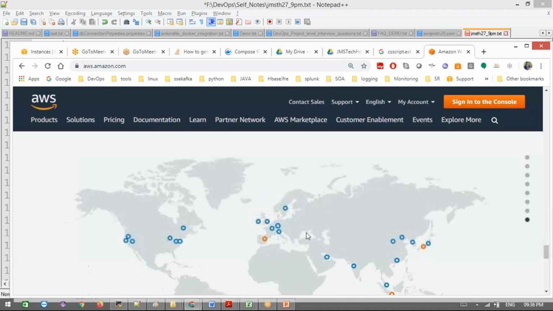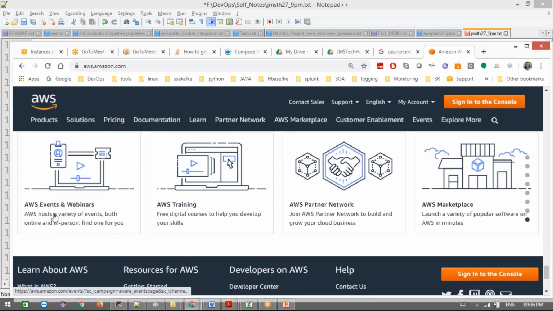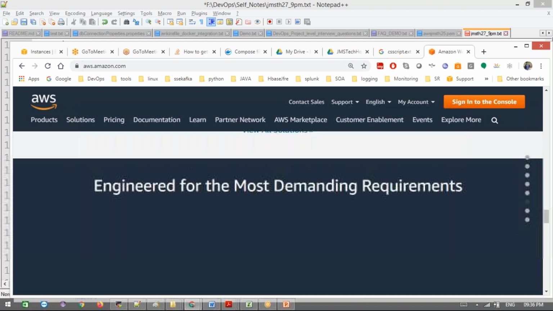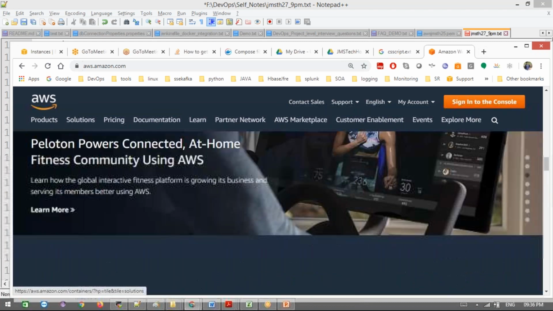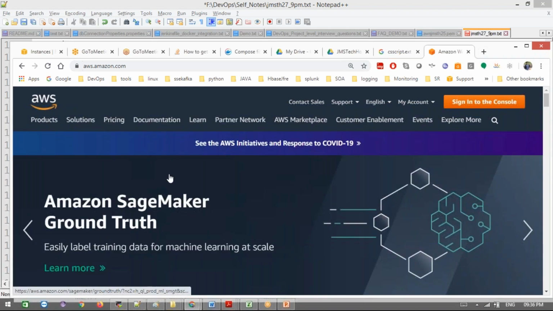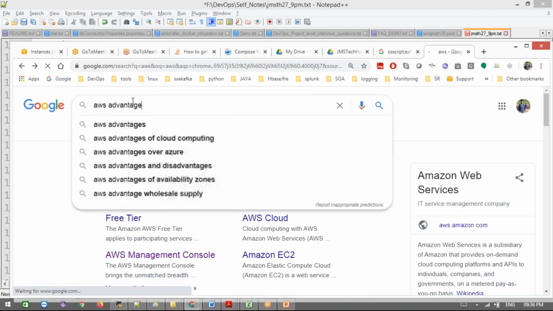It is available worldwide. Wherever you are, you have servers in the nearest places. That is the best benefit. We are going to see all these things now. If we go to AWS characteristics and AWS advantages, we can get to know this. Let's go here. Go for AWS advantages.